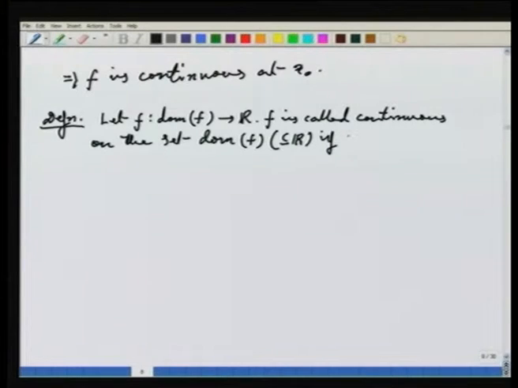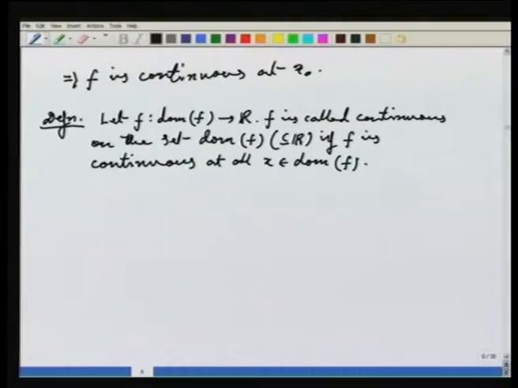Okay. If f is continuous at all x in the set domain of f.